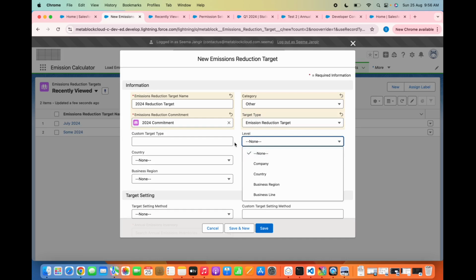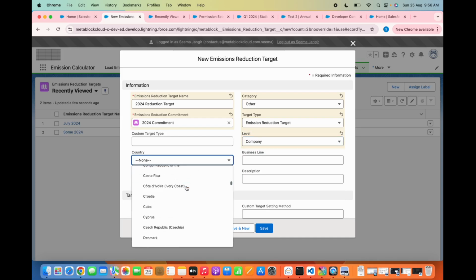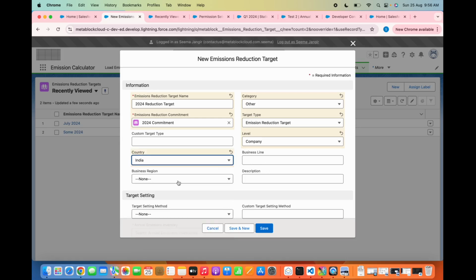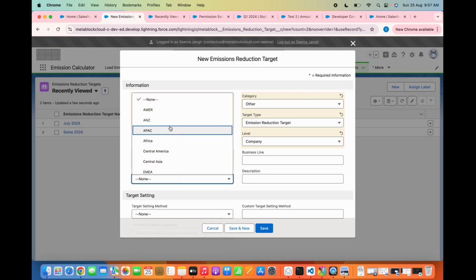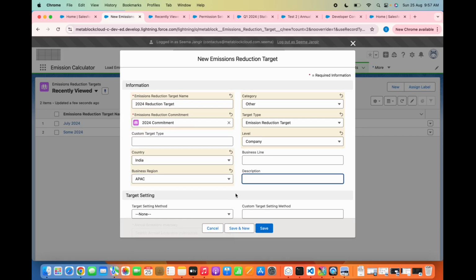At which level we are performing these targets, the whole company level or business region level, depends on us. We can create multiple reduction targets based on that. Right now we are doing it at company level. For country, I am choosing one country for now. Business line, business region, you can select anything. Description also you can add.